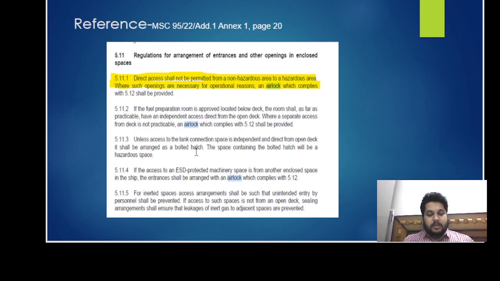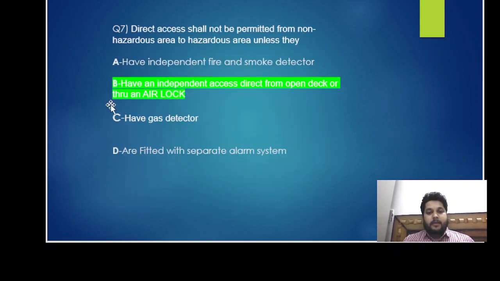So we're going with the IGF Code again. Direct access shall not be permitted from a non-hazardous area to a hazardous area, except where such openings are necessary for operation reasons, then an airlock which complies. So the answer is B, have an independent access direct from the open deck or through an airlock.